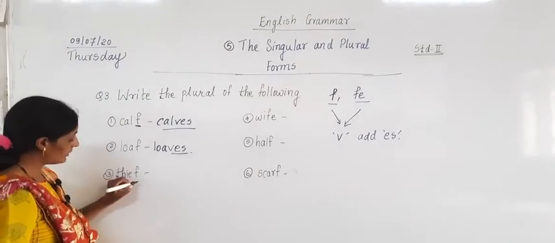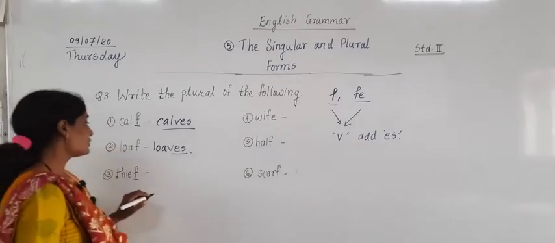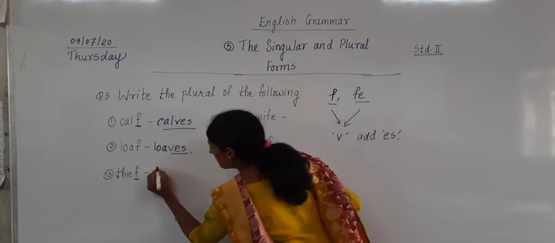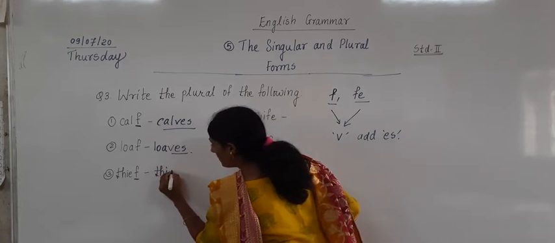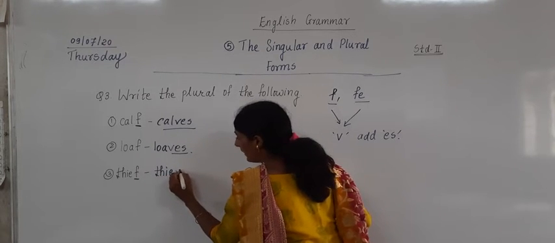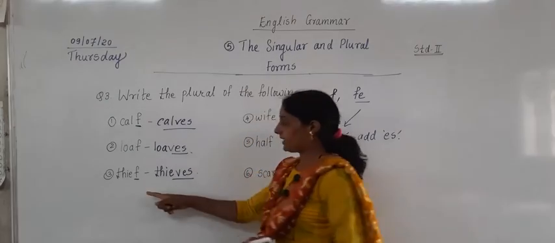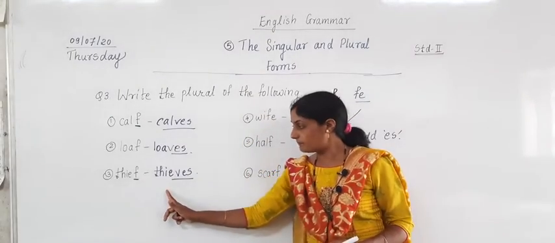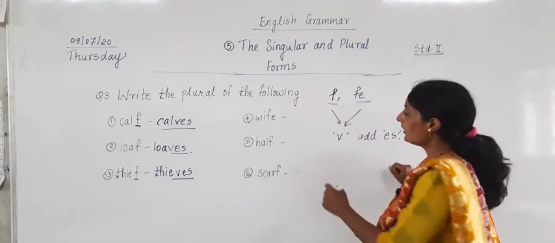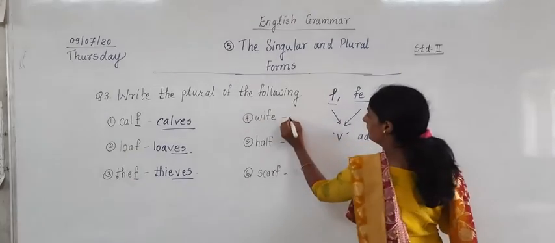Thief. The last letter is F. So what I am going to do here is write THIE. Instead of F, I am going to write down V and add ES. So what plural form has happened? One thief, many thieves.